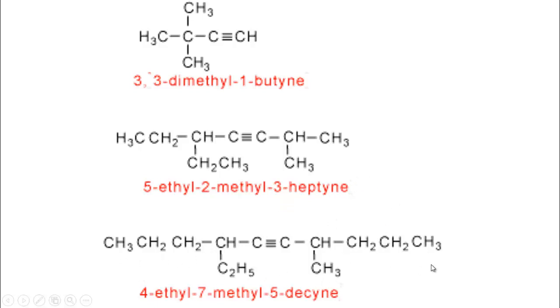Now follow here, this is an alkyne compound of 10 carbons, and here numbering should be started from this side, because on this side the triple bond is at the 5th carbon. From the other side also the 5th carbon has the triple bond, but in alphabetical order the ethyl group comes first. For this, numbering should be started from this side. So 4-ethyl, 7-methyl, 5-decyne, or dec-5-yne.